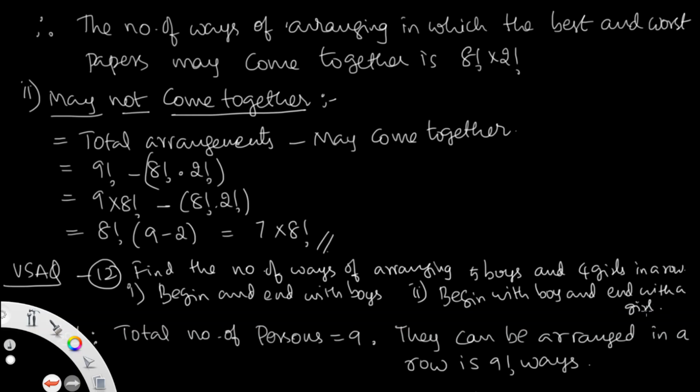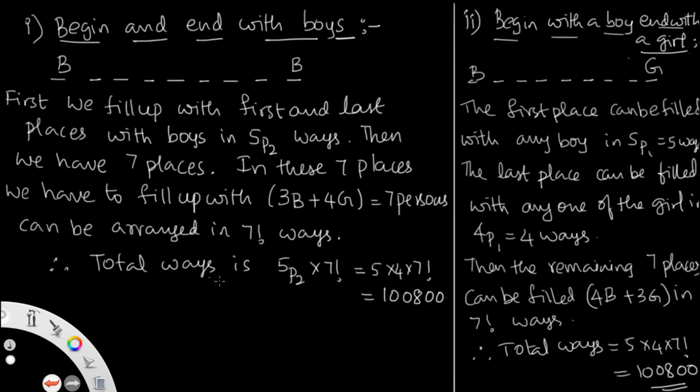The total number of persons here is 9, 5 plus 4, and they can be arranged in a row. So we can arrange them in 9 factorial ways. In the first question, we must begin and end with boys. So in this row the total places are 9, and first we fill the first and last places with boys.